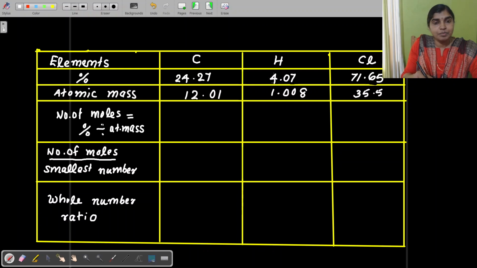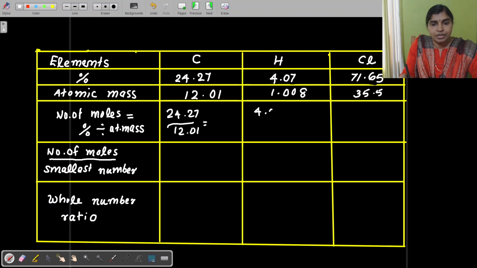And in the next step you can get the number of moles by dividing the percentage composition by the atomic mass. For carbon it is 24.27. You can divide that by 12.01. You will get the answer. And for hydrogen you can write the value as 4.07 divided by 1.008.